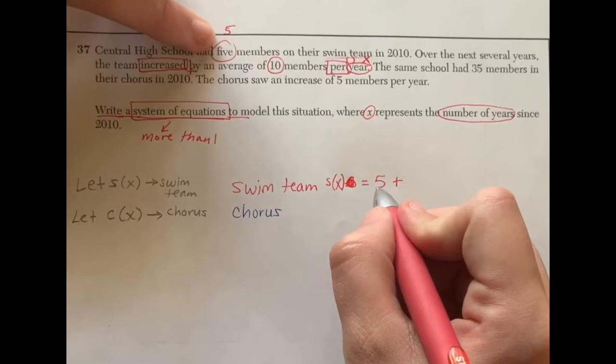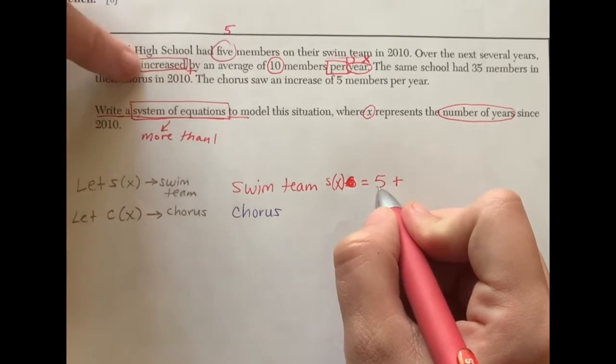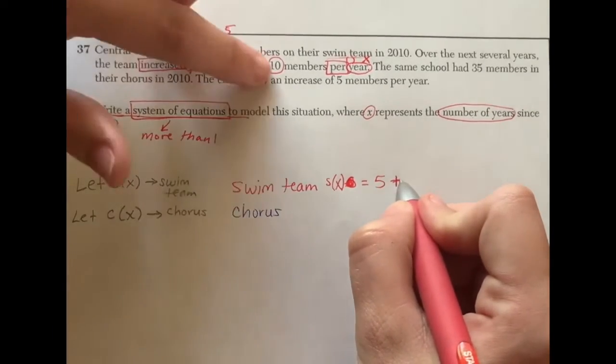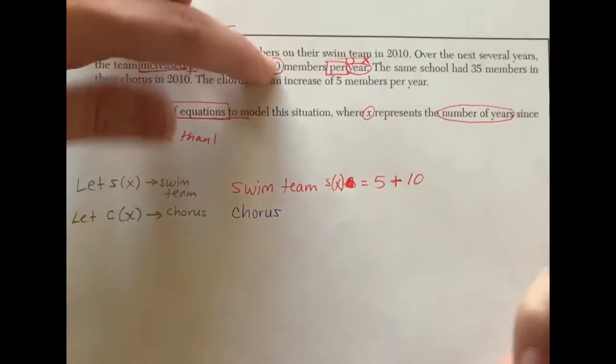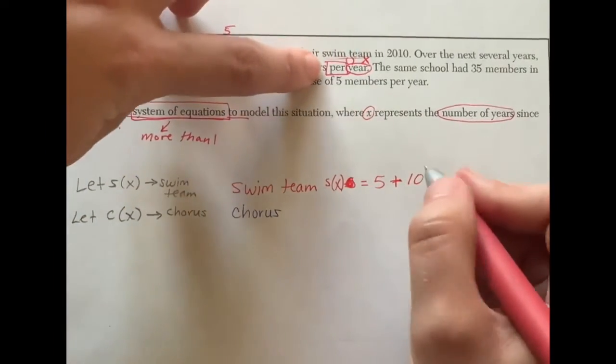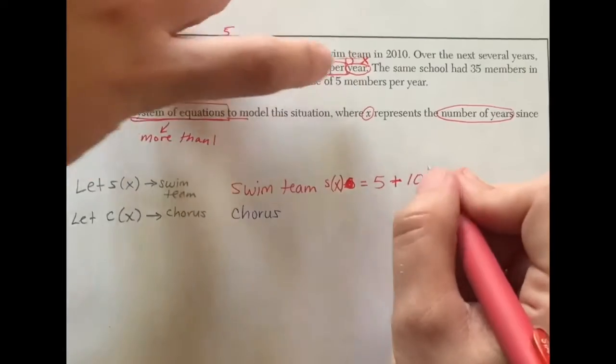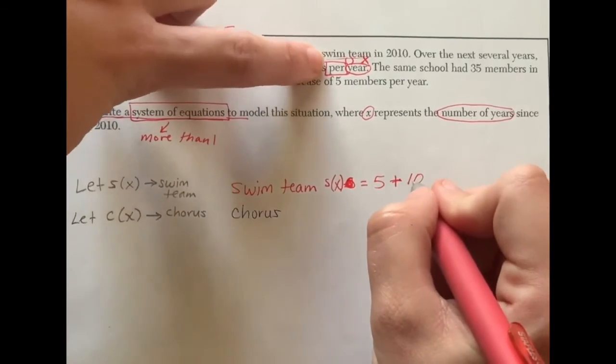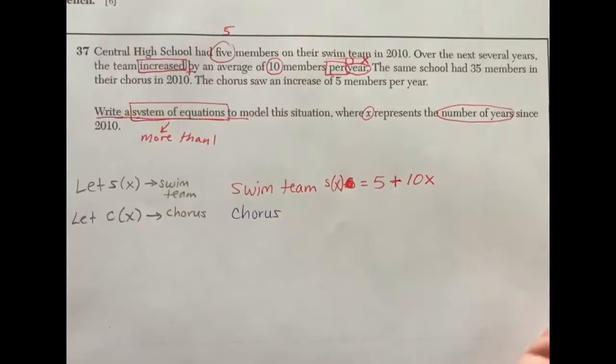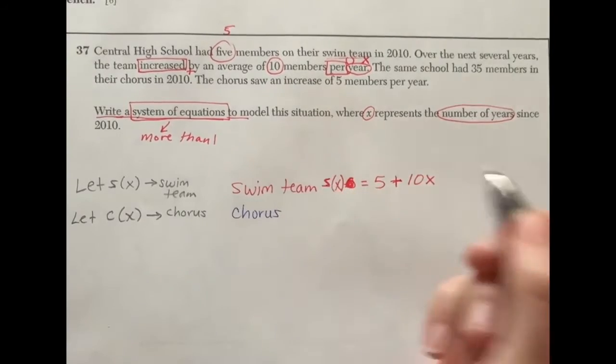So 5 is what I'm starting out with. I'm increasing, so I'm adding 10 members per year. So multiplying by the number of years. Well, the number of years is X, so I'm multiplying that 10 times X. And there I have my equation for the swim team.